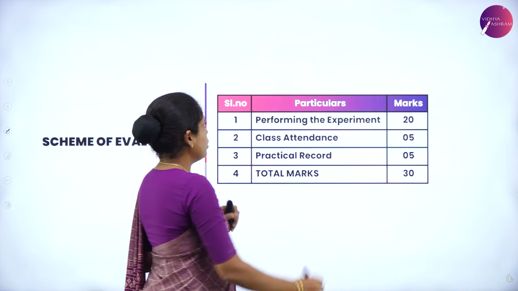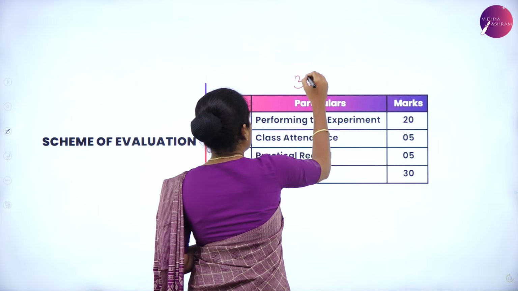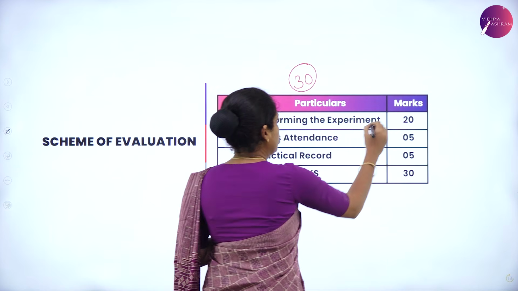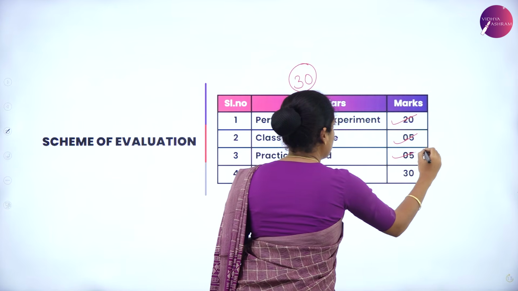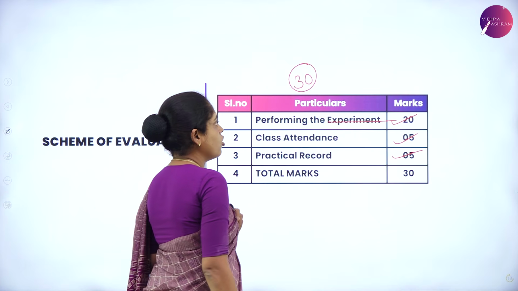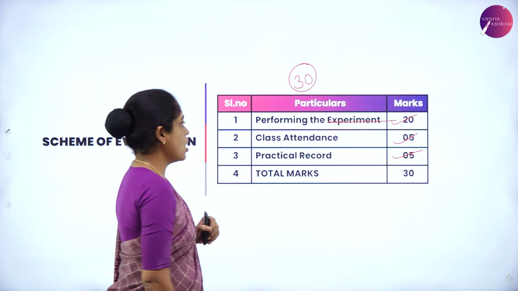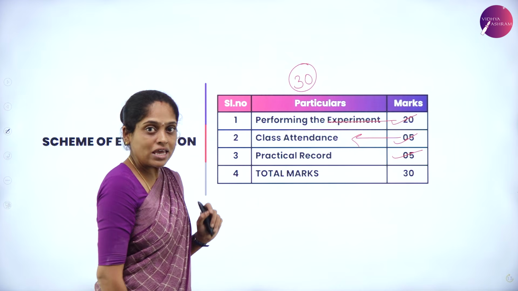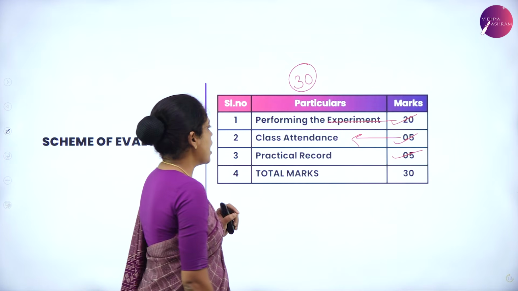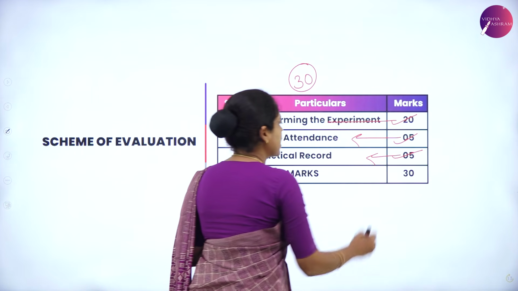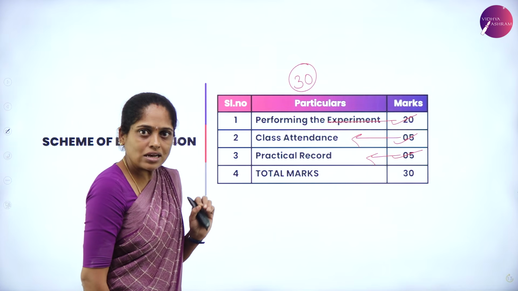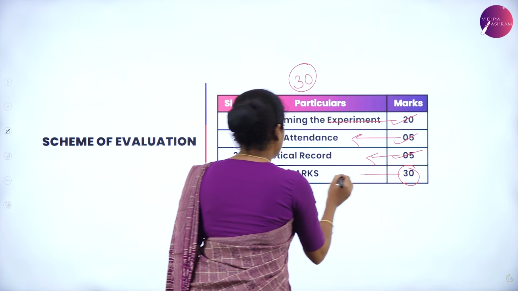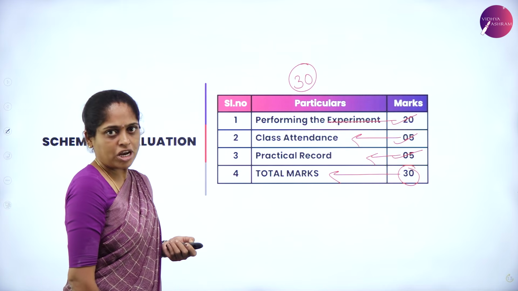Next, you know that the maximum mark for practical exam is 30, which is split into 25 and 5, where 25 marks are for performing the experiment, 5 marks for class attendance, so be regular to your class, and 5 marks for your practical record, so write your practical record neatly. Totally 30 marks for your practical examination.